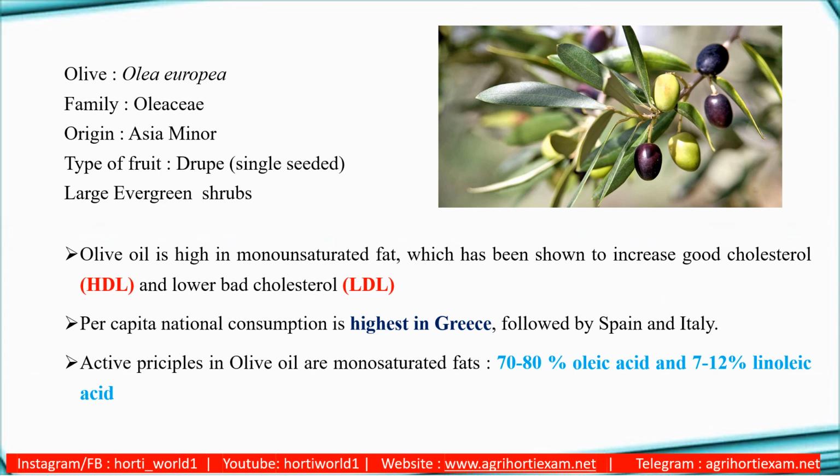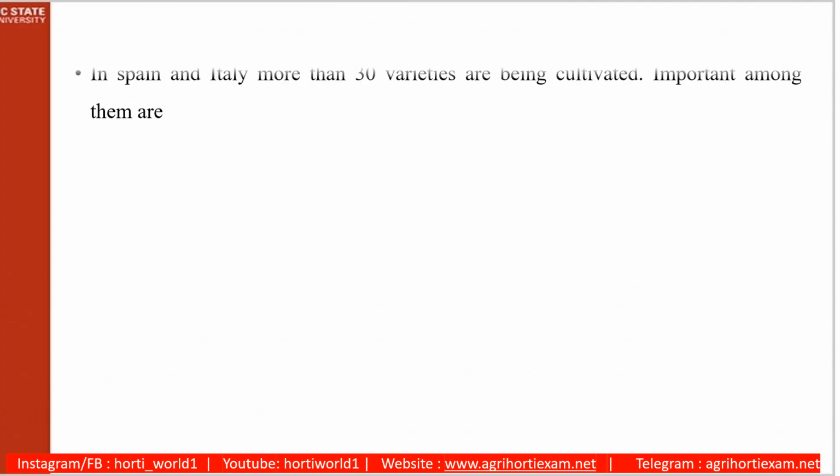known as LDL. Coming to per capita consumption, it is highest in Greece at 24 kgs, followed by Spain and Italy. The active principles in olive oil are oleic acid and linoleic acid, about 70%.